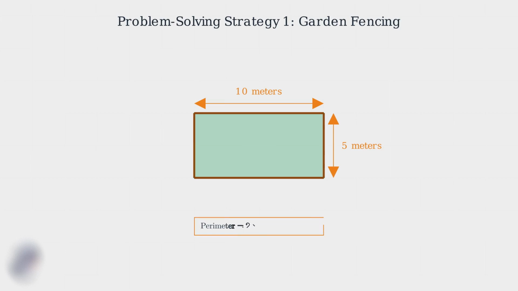To solve this problem, we use the perimeter formula for a rectangle. Remember, perimeter equals 2 times the quantity length plus width.